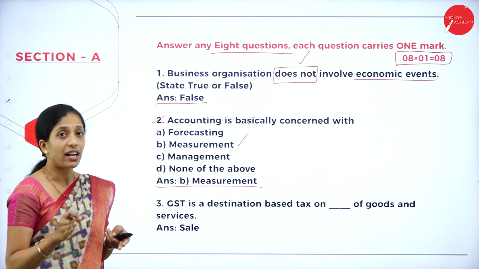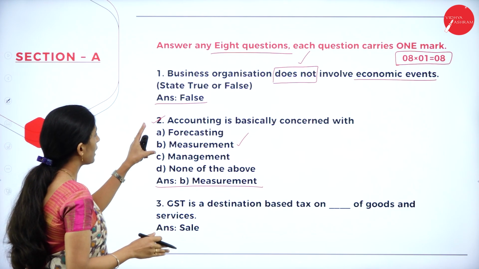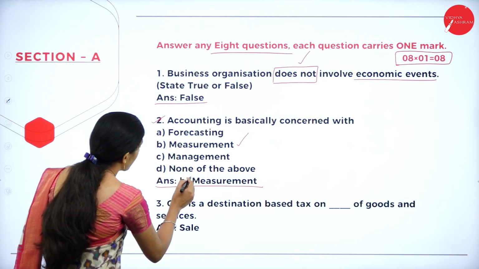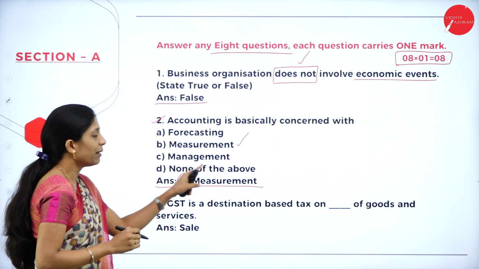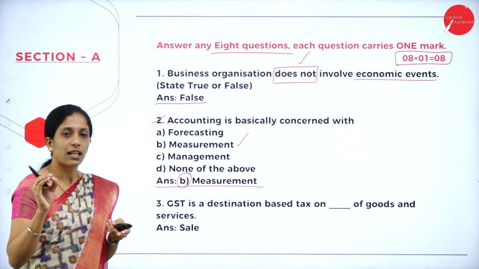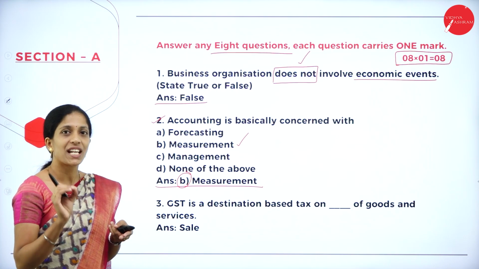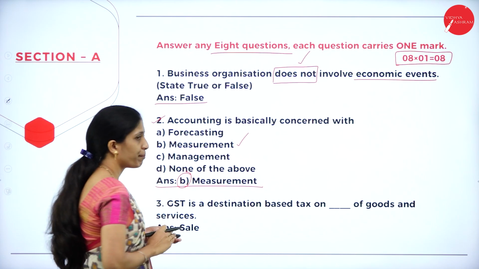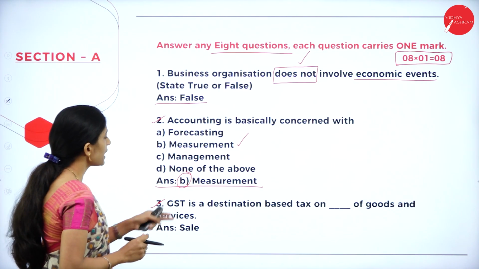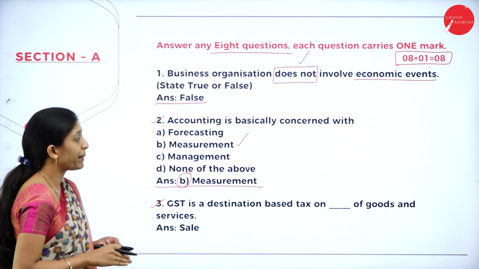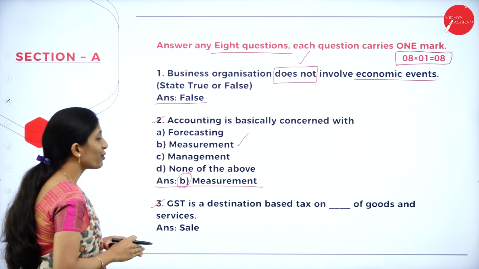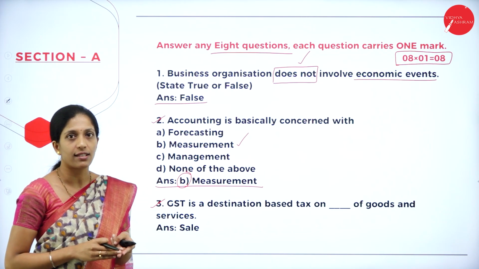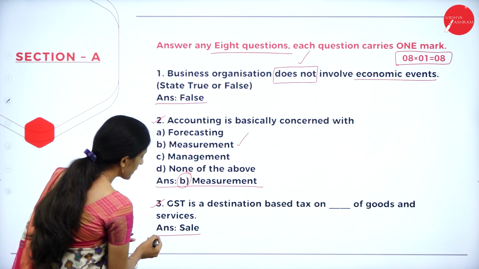My dear students, while writing your answer, make sure that if they have asked multiple choice questions, you write the option properly. It's not just writing measurement, write the answer as B, measurement. So accounting is basically concerned with measurement. Next one is, GST is a destination based tax on dash of goods and services. So GST is implied on what? Sale of goods and services. Correct? So your answer is sale.